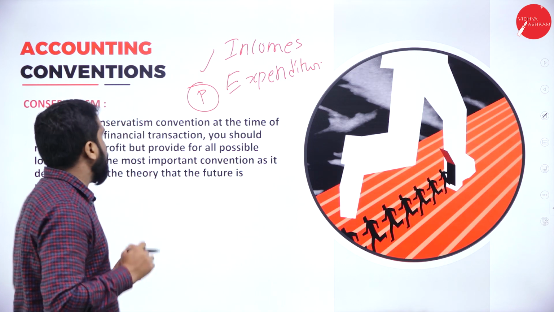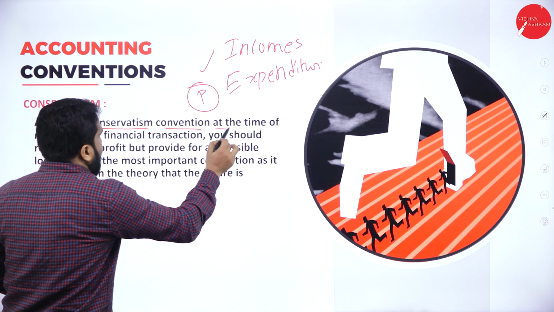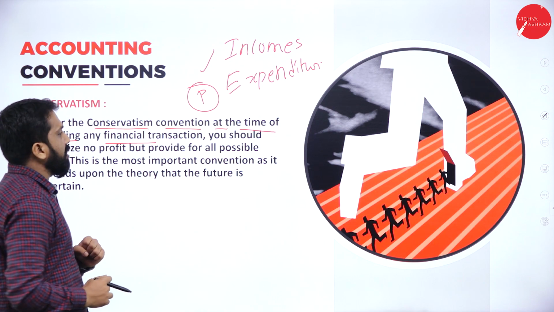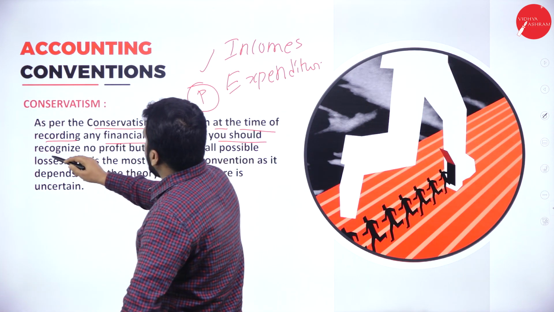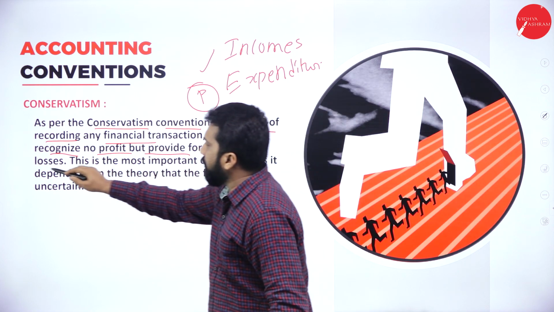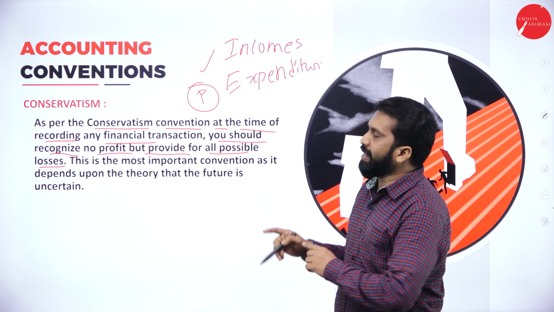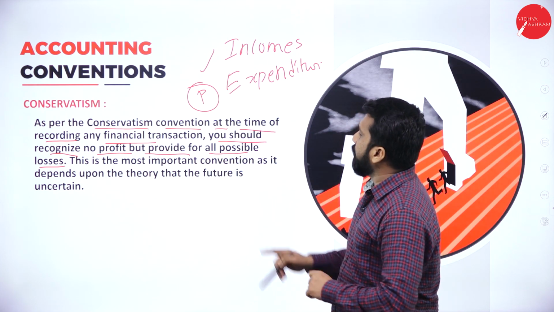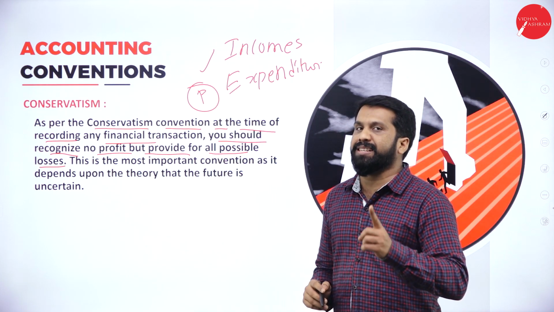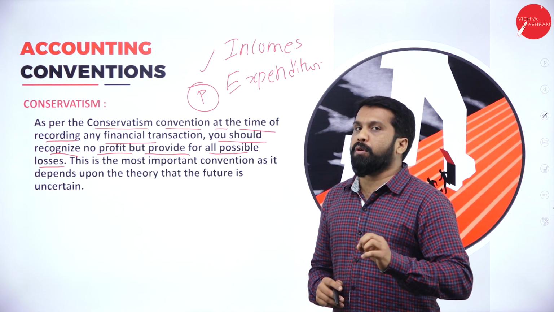Clear? Yes. Now, as per the conservatism convention, at the time of recording any financial transaction, you should recognize no profit but provide for all possible losses. This is very important. Clear? For all the possible losses, you have to make a provision.